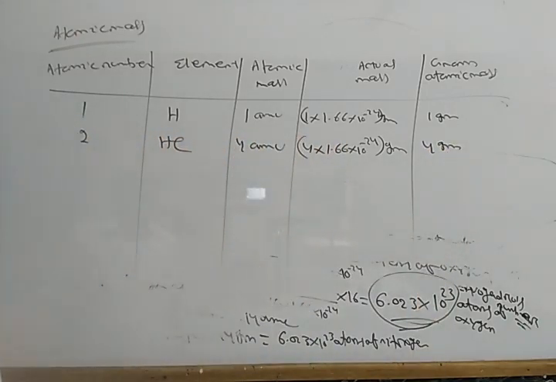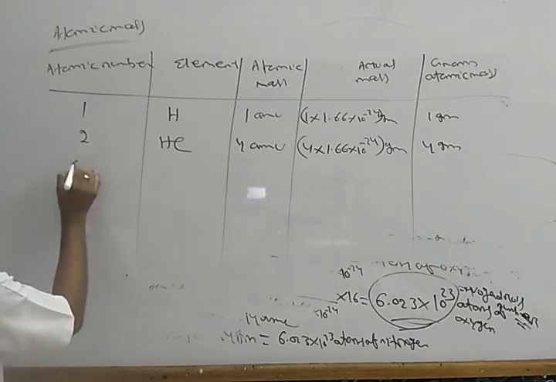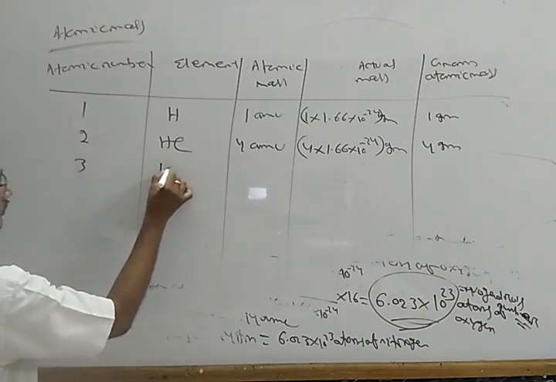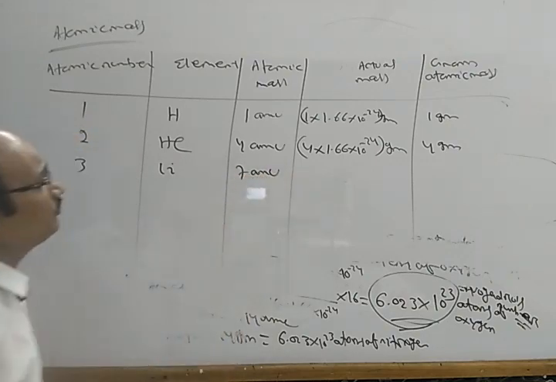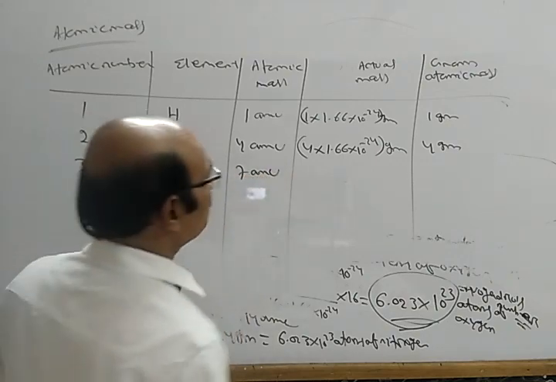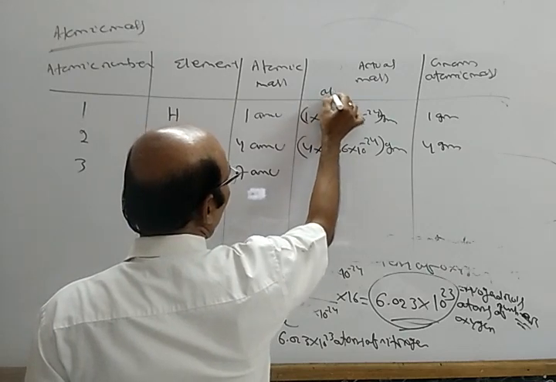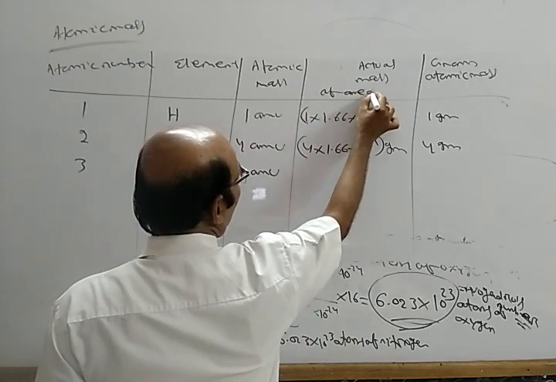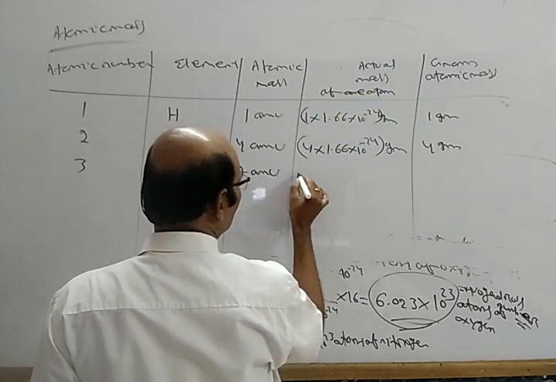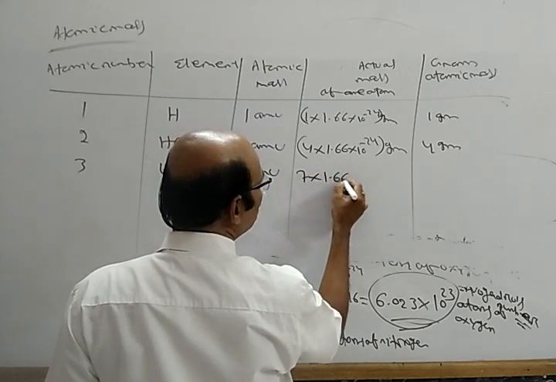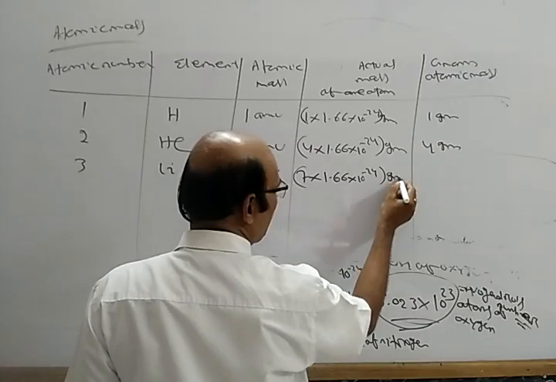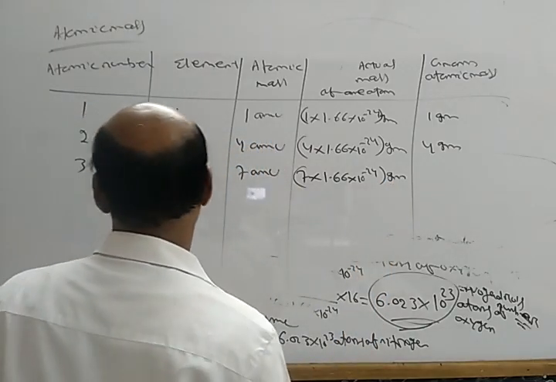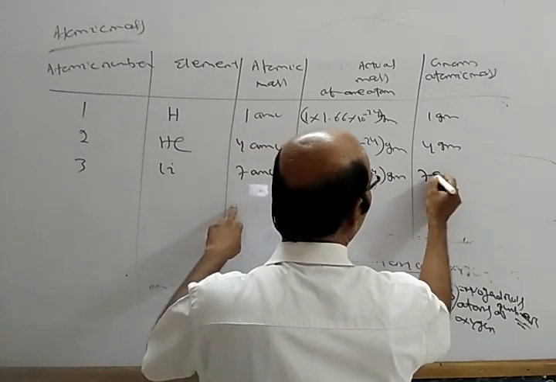Then 3, lithium, 7 AMU atomic mass. Actual mass of one atom, how much? 7 into 1.66 into 10 power minus 24 gram. And lithium gram atomic mass is 7 gram.